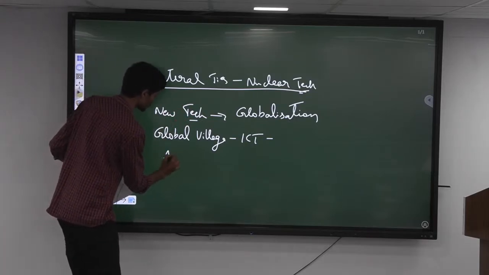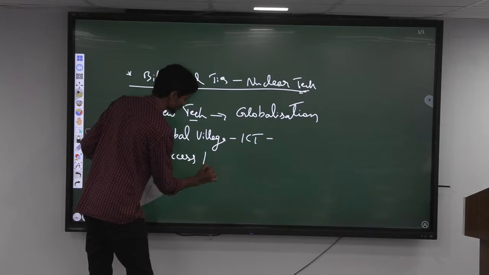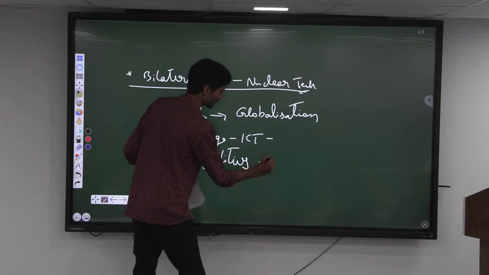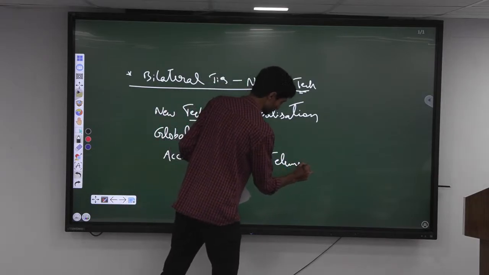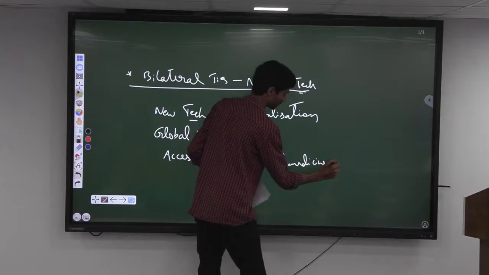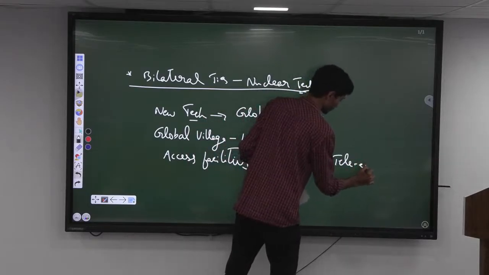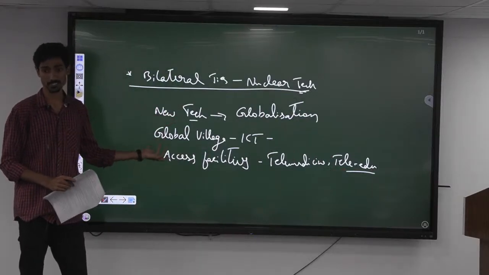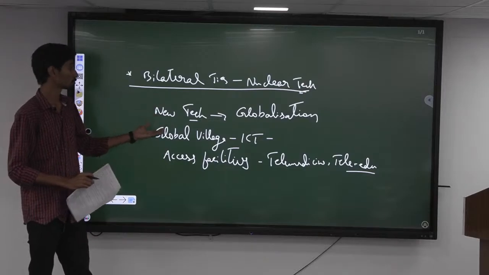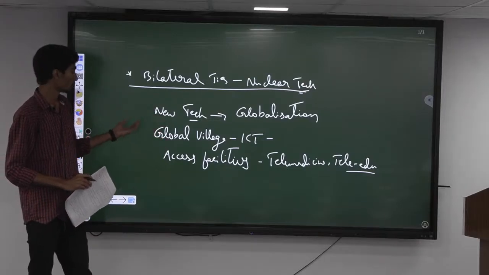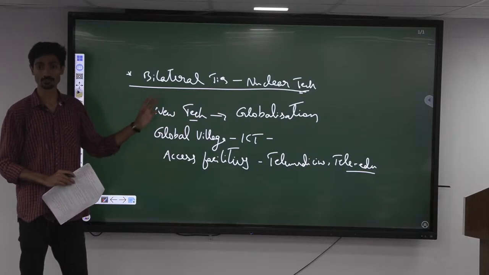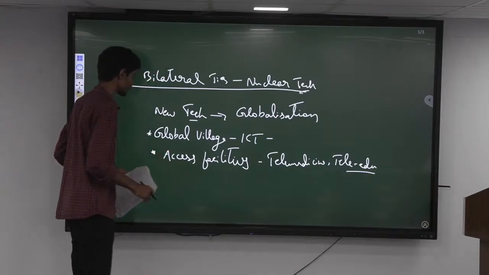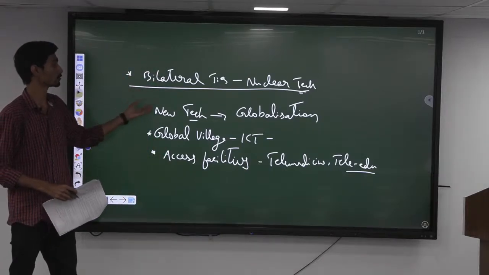And we are also able to access or avail facilities like telemedicine or teleeducation. All these are possible mainly because of the latest technologies with respect to ICT. With the use of artificial intelligence and all these latest technologies, we are able to easily connect across the world, right. That is one thing we can discuss. So probably you can discuss 3 to 4 points on these lines.